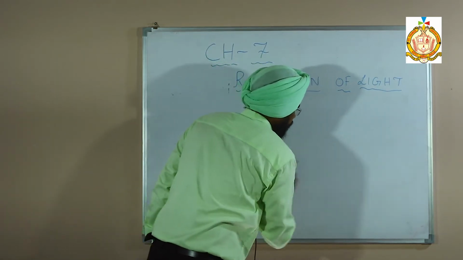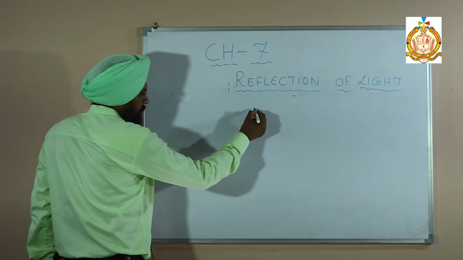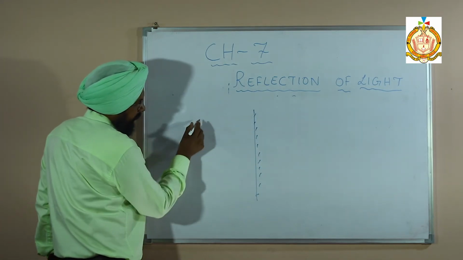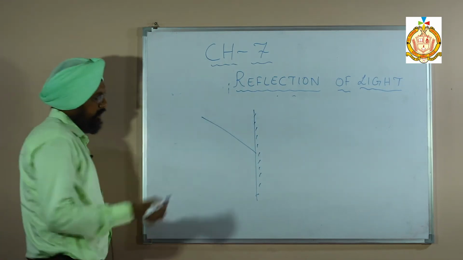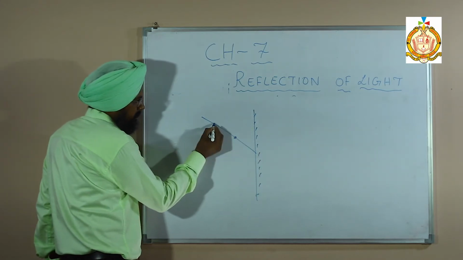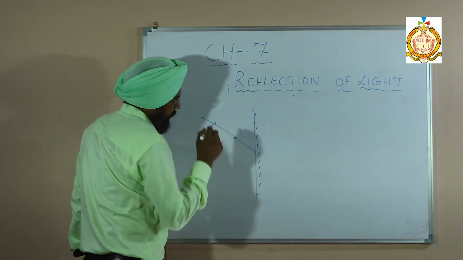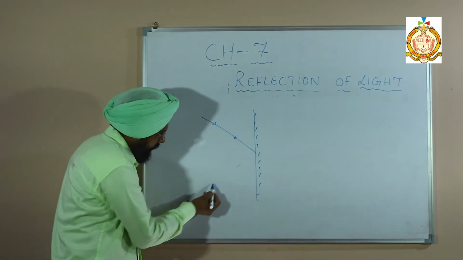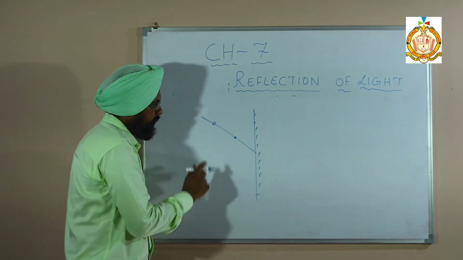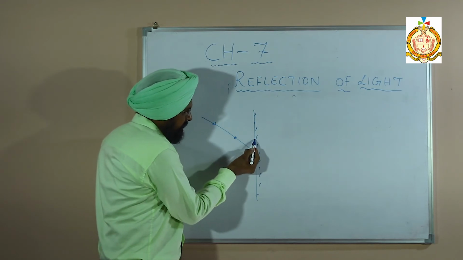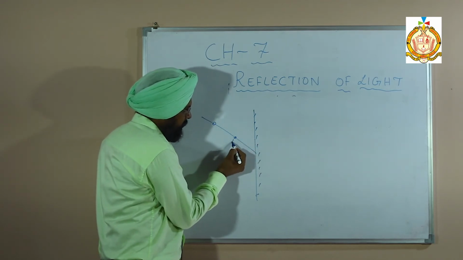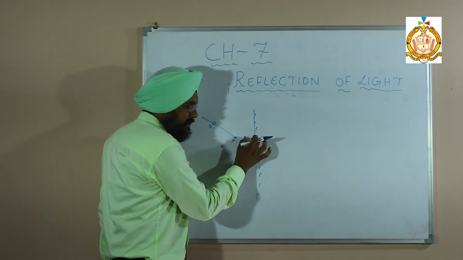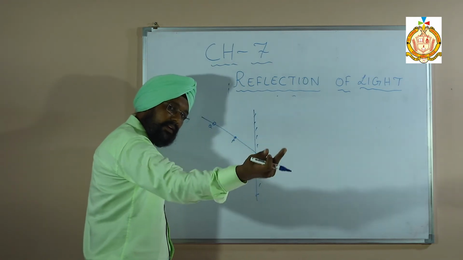Experimental verification we will do. Suppose this is the mirror. Draw a line over here and put two pins normally on this position. Then look from the downward side. You can see that if the distance from this position is P and this is Q, then whatever the distance from the mirror to P is, the image will be behind the mirror.